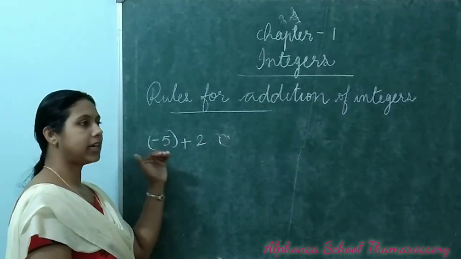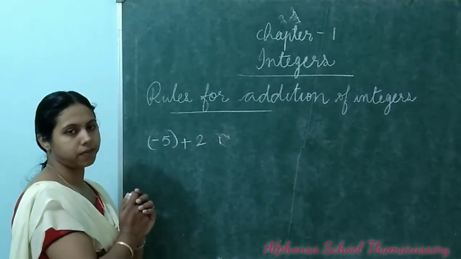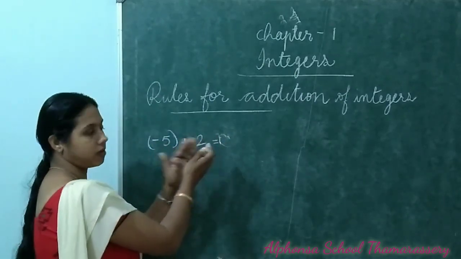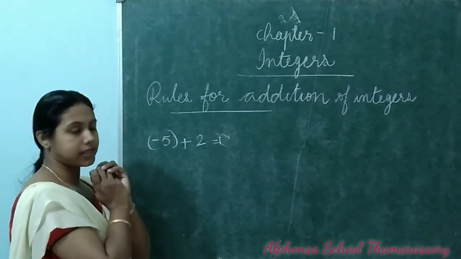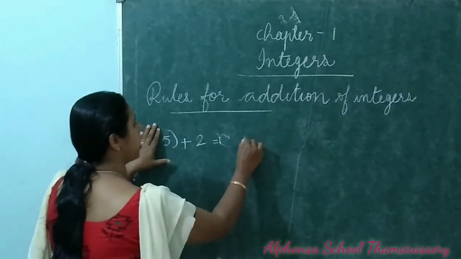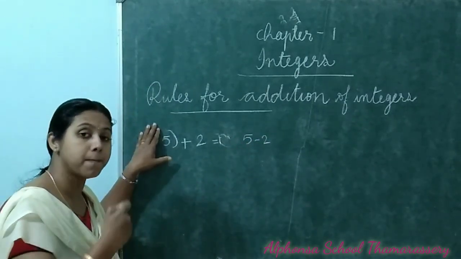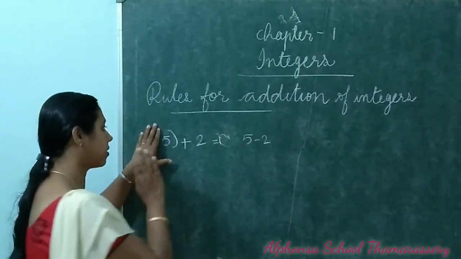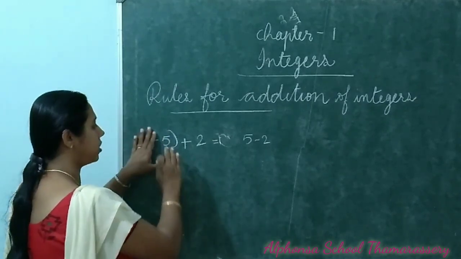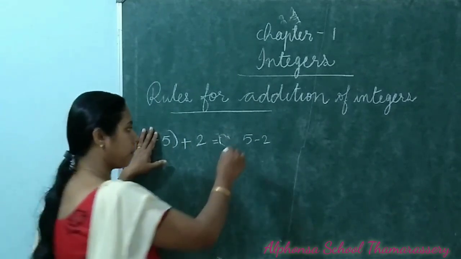So when you are adding two integers of different signs, you just subtract the numbers. The numbers are 5 and 2. You just ignore the sign and see the numbers 5 and 2. Subtract these two numbers, 5 minus 2. When you are subtracting, you should subtract the smaller number from the bigger number. Don't think about the sign now. Just subtract 2 from 5. 5 minus 2 is equal to 3.